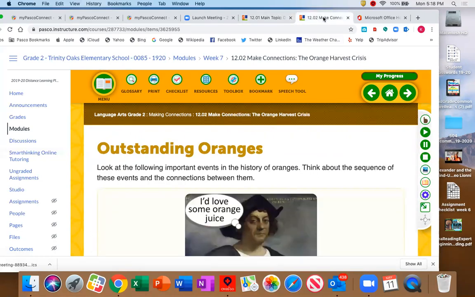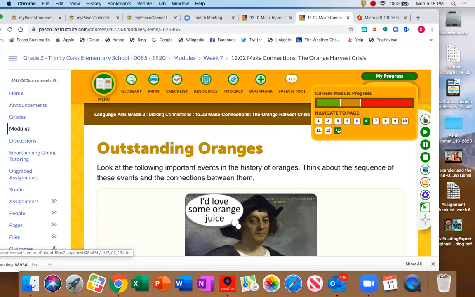Then on lesson 12.02, now we're talking about oranges. In 12.01, we were talking about the drought, how it affected the wheat. Remember, we want to really, really understand that. Now we're talking about oranges. So let's look first at what our goal is going to be.